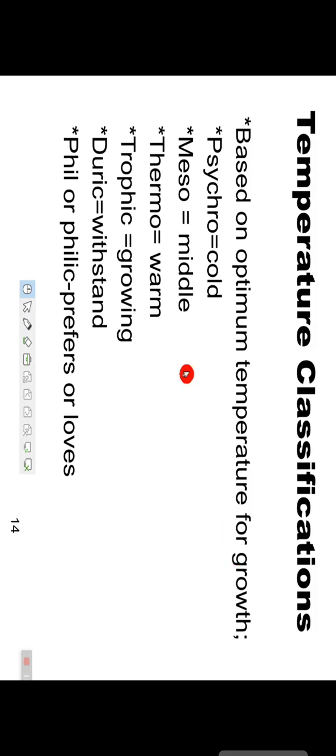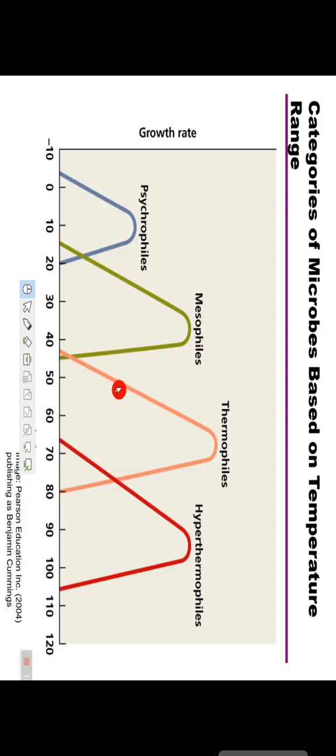Optimum temperature for growth: psychro means cold, meso means middle, thermo means warm, trophic means growing, duric means withstand, and phil or philic refers to love, meaning they want to grow at low temperature or at high temperature.